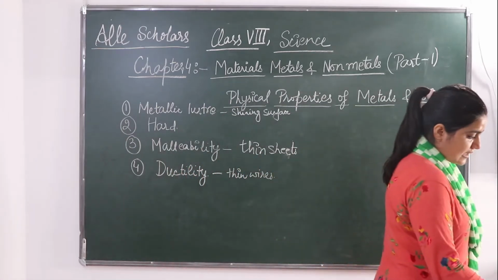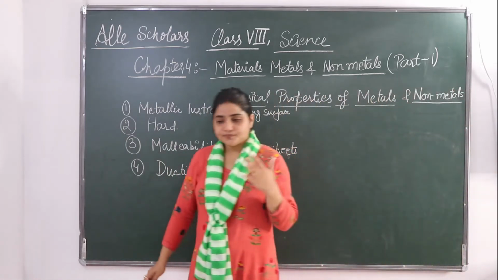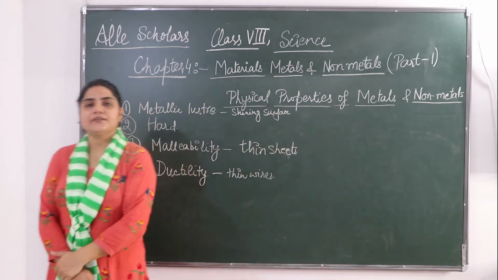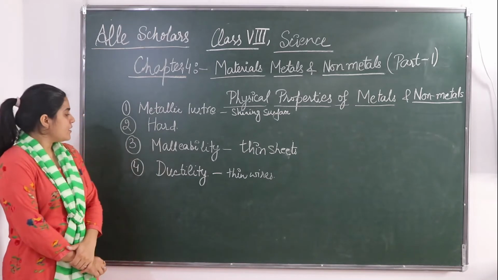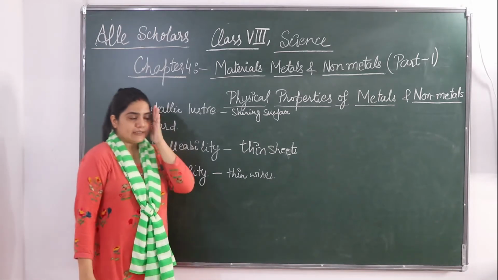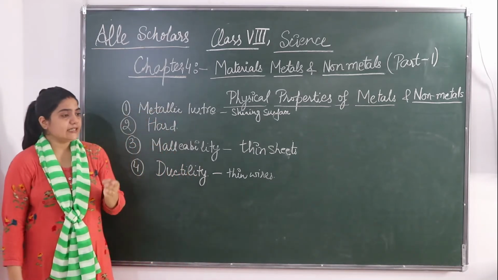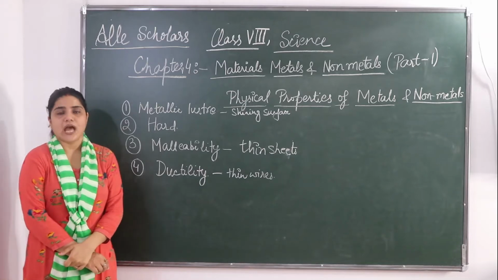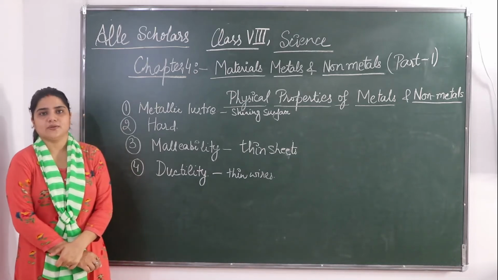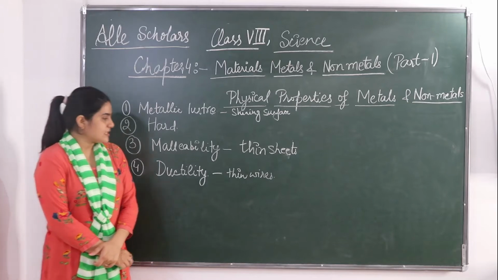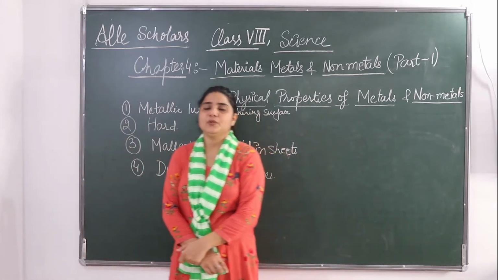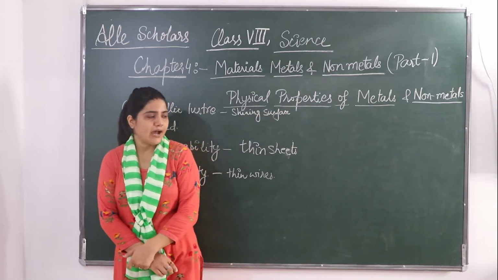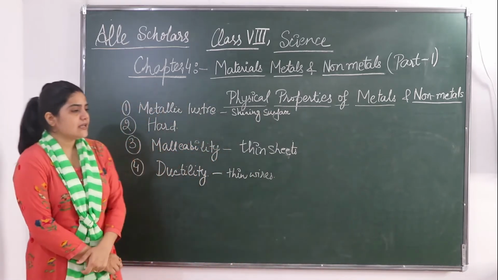So you must have seen that in the wiring, in the electric wiring, they are used. Okay. So aluminum, copper, iron and stainless steel are commonly used as metals for cooking also. Okay. So you must have seen in the kitchen that your mother either uses aluminum utensils or a copper or iron or a stainless steel.